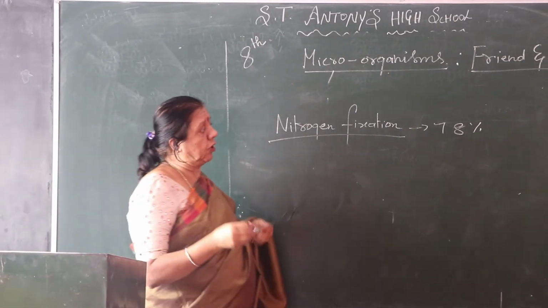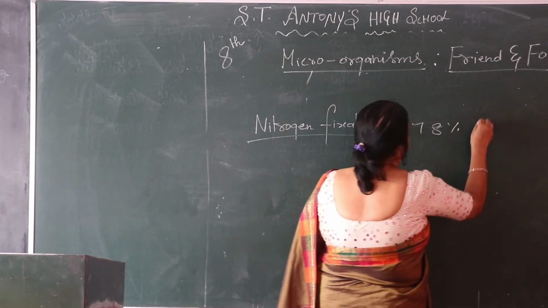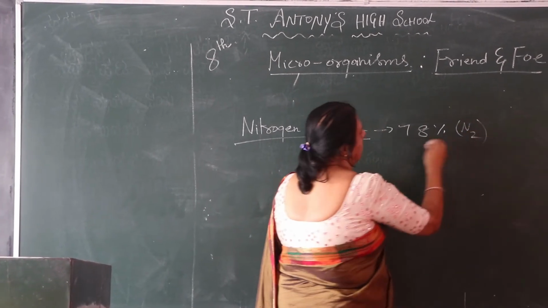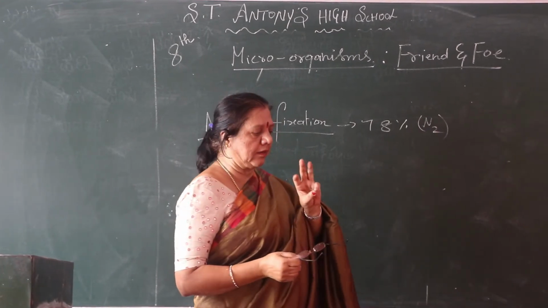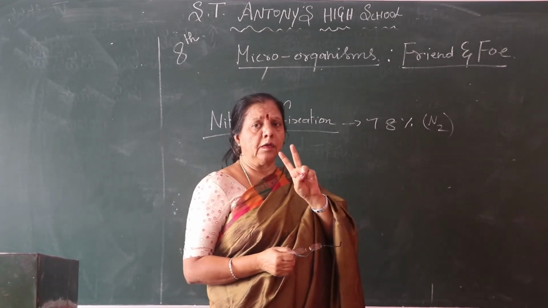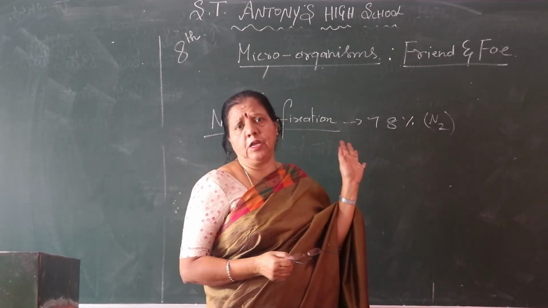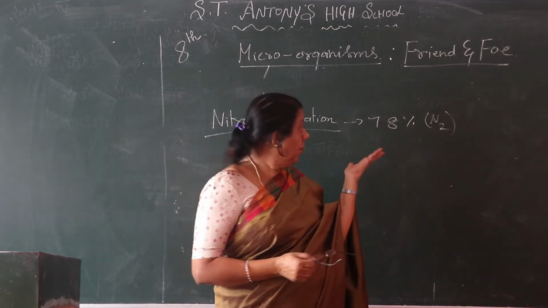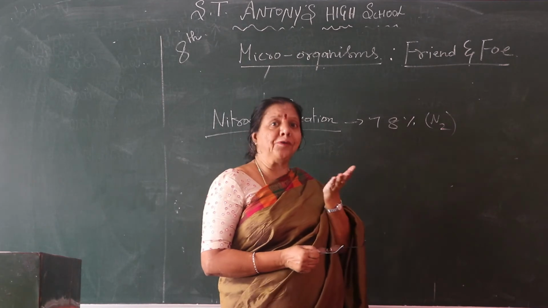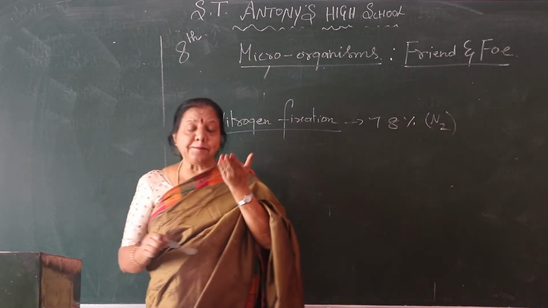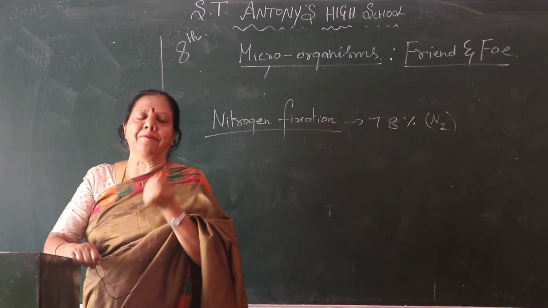That is 78% of nitrogen. 78% nitrogen, children. See, remaining how much is there? 22% oxygen, carbon dioxide. Remaining things will be there. See, the percentage is 78 nitrogen. Nitrogen helps plants grow very well.